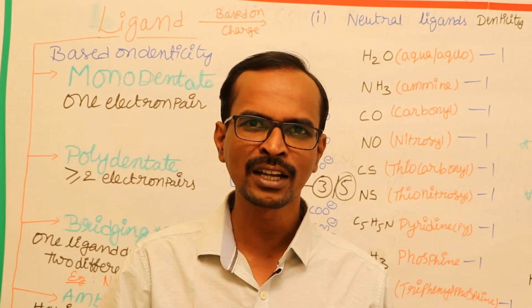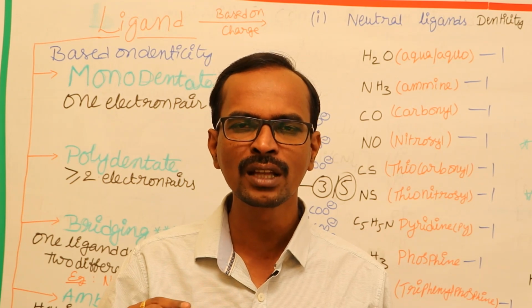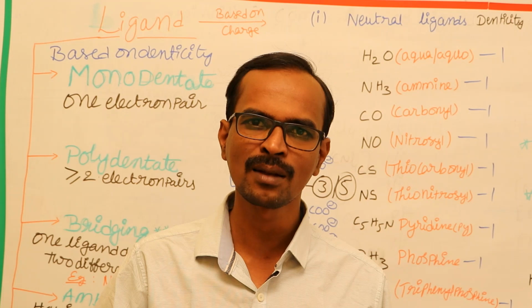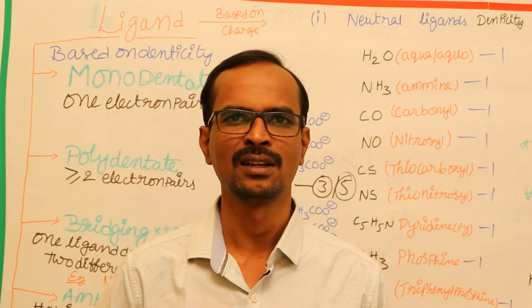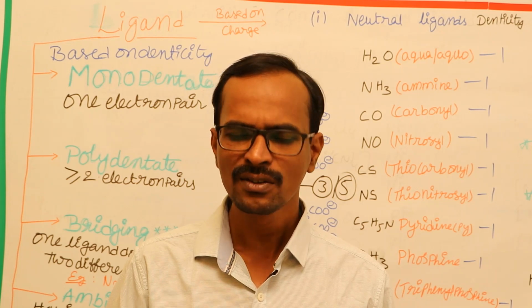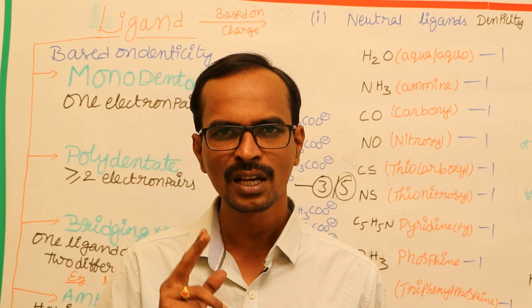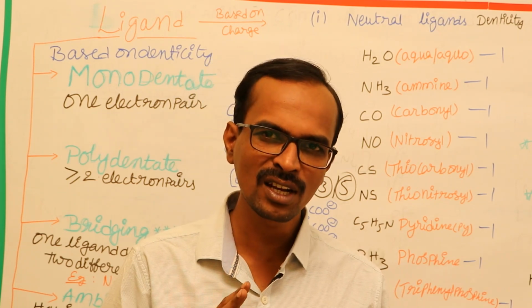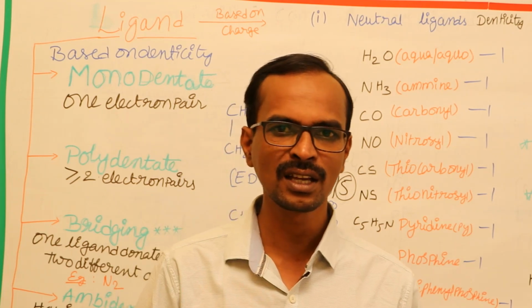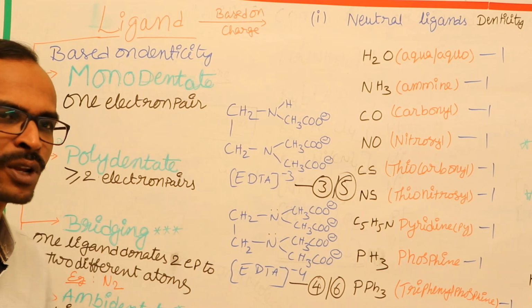Ligand means the atom or the molecule which has the tendency to donate electron pairs to the central metal atom or central metal ion. Let's have a discussion on the classification of ligands. For the classification of the ligands, we have chosen 2 different parameters. Number one, denticity. Second one is the charge present on the ligand. So based on denticity, we can classify the ligands into different kinds. Let's have a look at them.